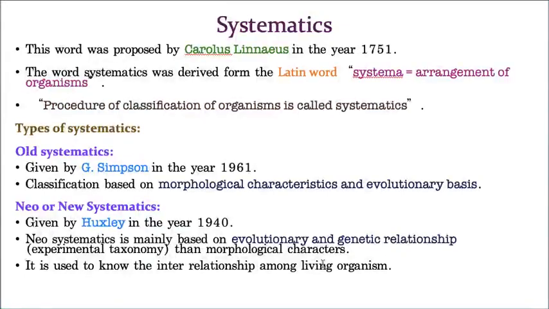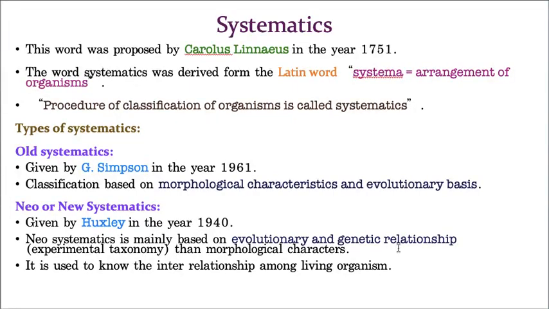That means how the characters originated, how these characters are transmitted from one generation to another, and how these organisms evolved from one group to another. It is already a proven fact that amphibians are formed from Pisces, that means fishes, reptiles are formed from these amphibians, and from reptiles, Aves are formed. This connection between one group of organisms and another is called evolutionary relationship. Hope you understand.